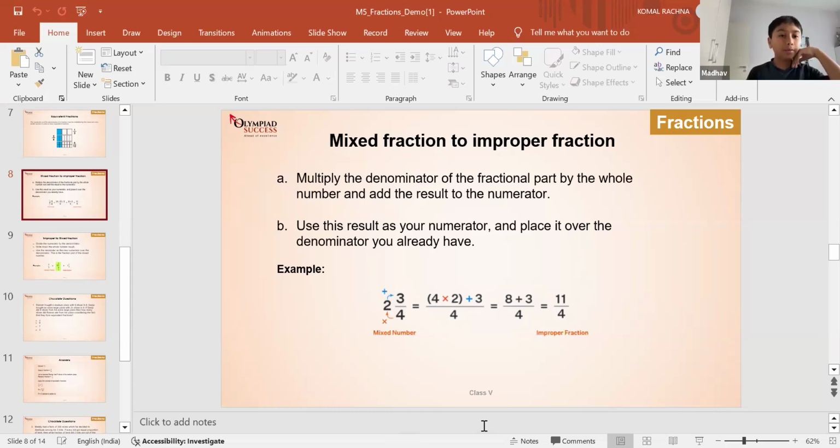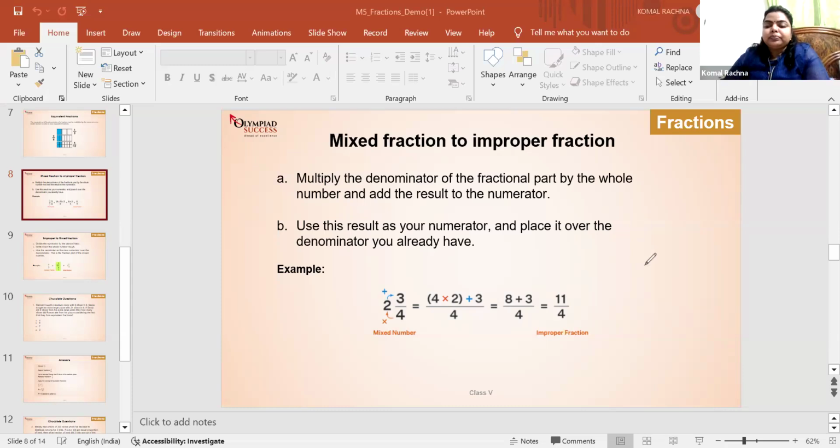First, we multiply the 2 wholes by the denominator, 2 times 4, then add the numerator, which gives 8 plus 3, right? Good. That's correct. We just need to multiply the whole number part with the denominator and then add the numerator to it. So 2 fours are 8, plus 3 is 11, and then you put the same denominator. So 11 by 4. In this way, we can convert the mixed fraction to the improper fraction.